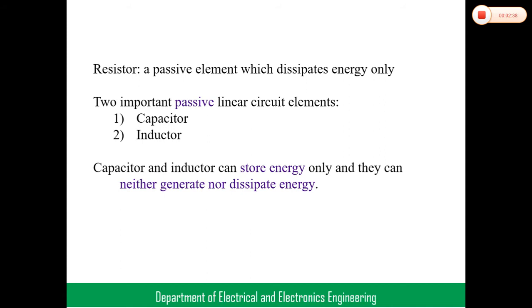Here the two important passive linear circuit elements are the capacitor and the inductor. Very important: capacitor and inductor. Both are energy storage devices. They can neither generate nor dissipate energy, but they are energy storage elements. The energy can be stored in different forms. In the capacitor, the energy is stored in the form of an electric field. The energy stored in the inductor is in the form of a magnetic field.